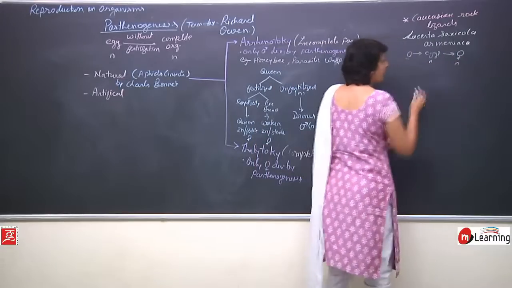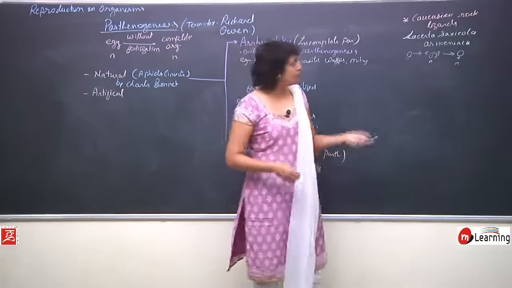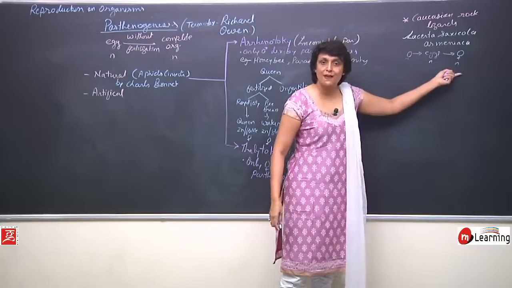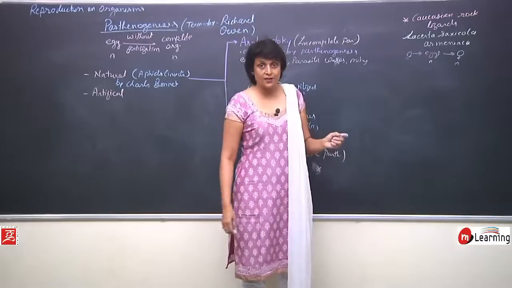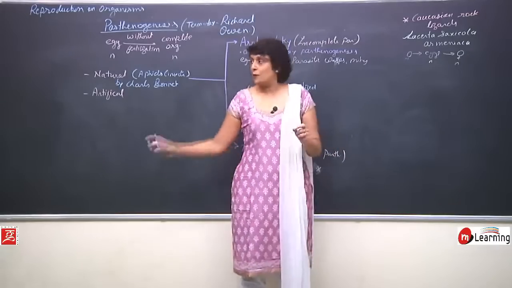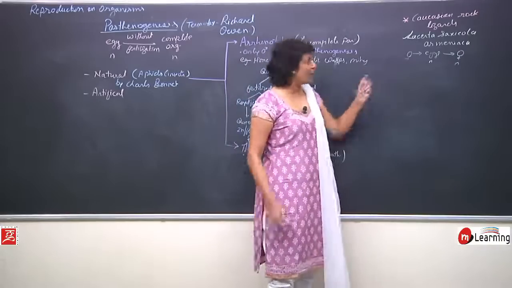These haploid eggs without fertilization again produce females. The only negative is there is no genetic variation. Genetic variation is when this combination of gametes would take place. So, this is one example.